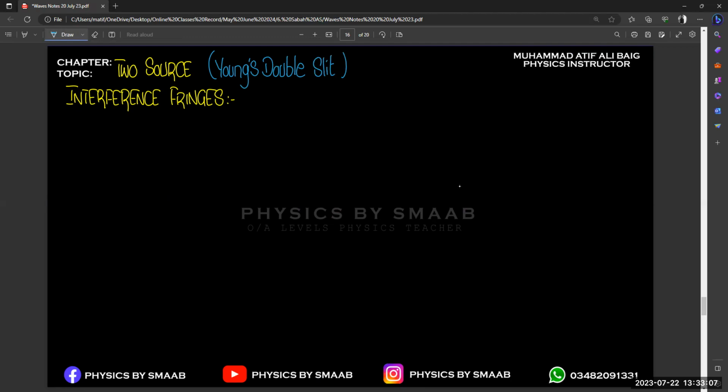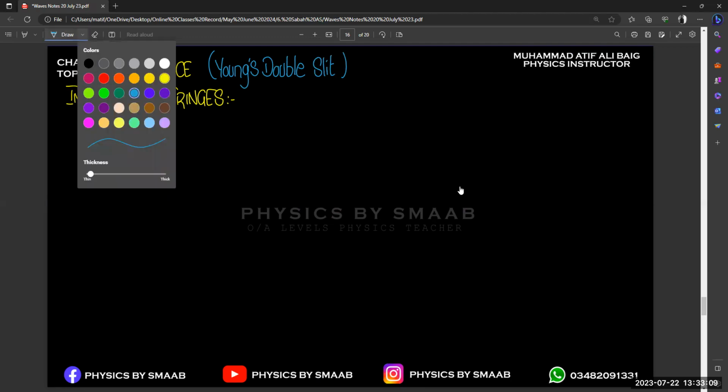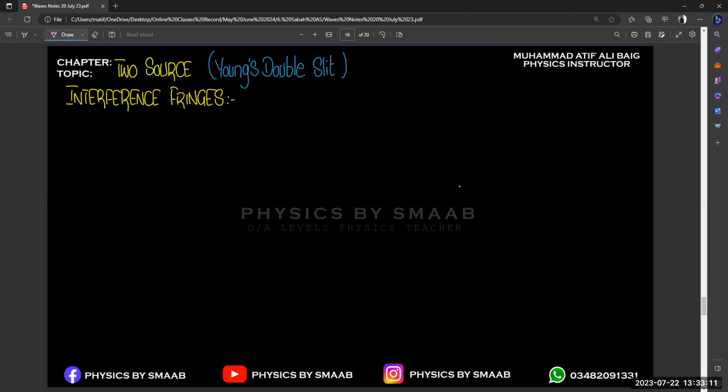Actually, we need to use coherent light, and it is a difficult task to interfere the same light at that time. So in this experiment, he uses the same source and splits it into two different forms by using a slit like this.